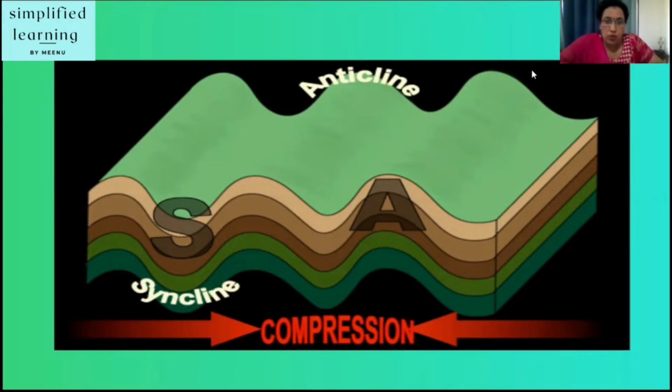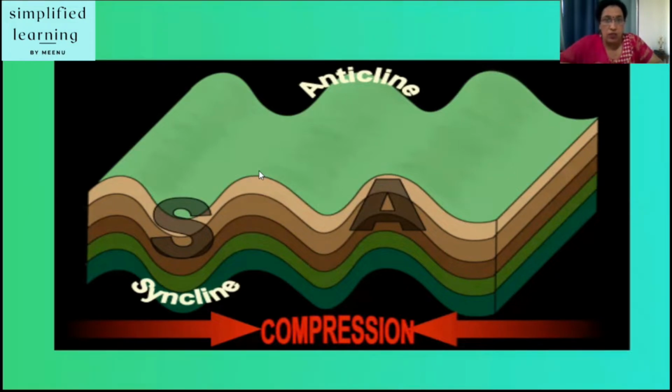Okay, so how are fold mountains formed? Fold mountains are formed when two tectonic plates, one from this side, the other from the other side, move towards each other, leading to the folding of the layers of the earth. The upfolds are called anticlines. Can you see A written here? And the downfolds are called synclines.